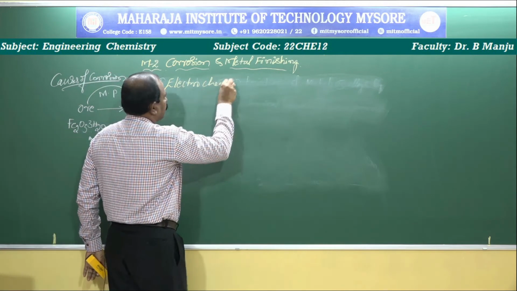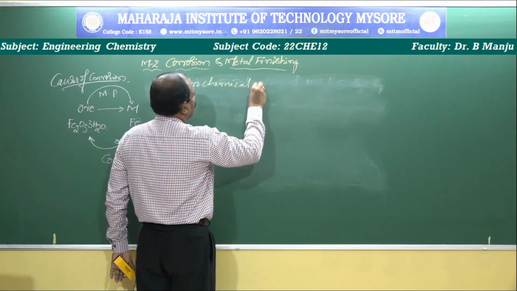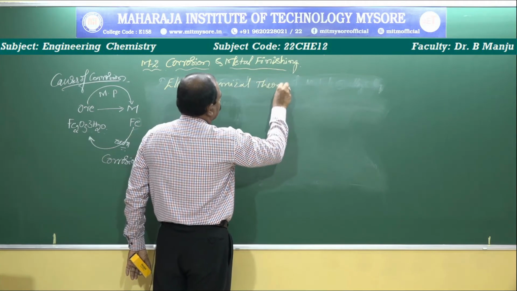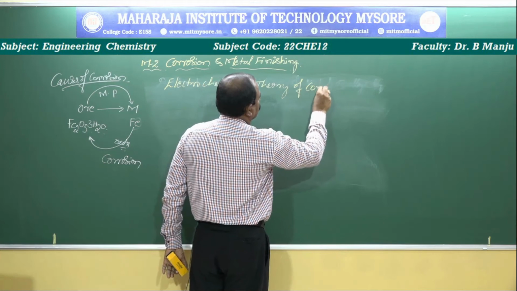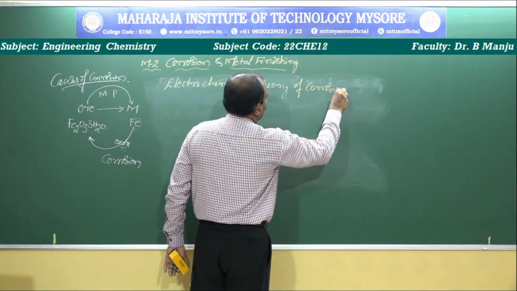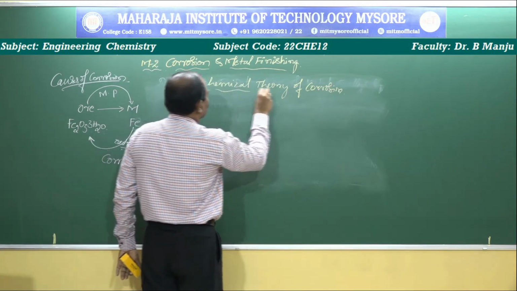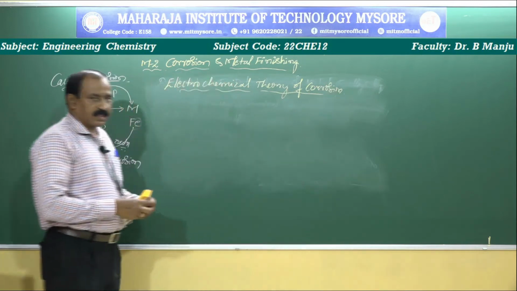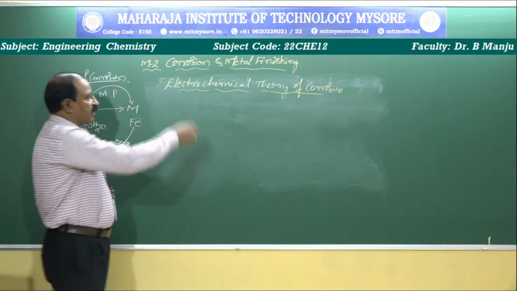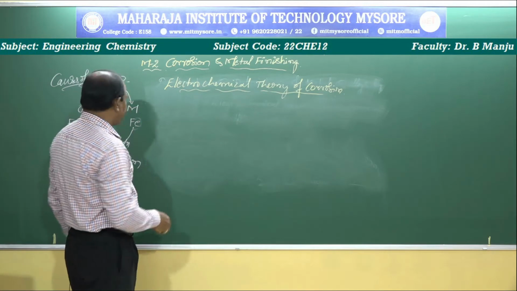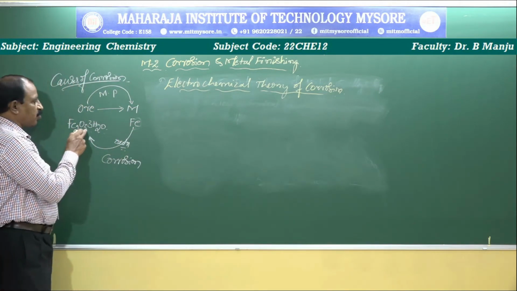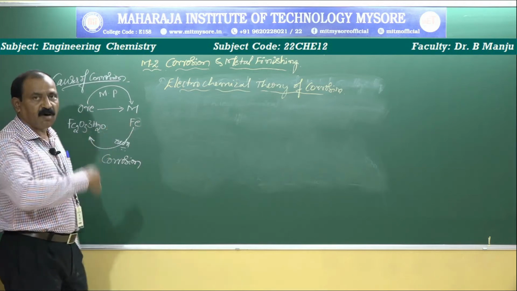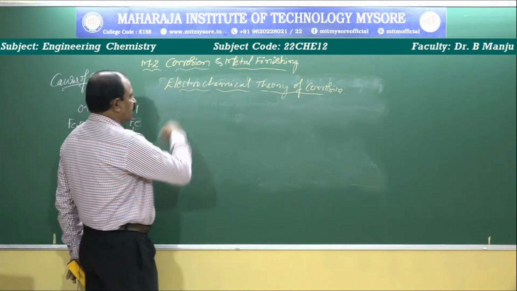In this case, the mechanism of corrosion is explained satisfactorily by the electrochemical theory. It explains how the pure metal is again converted into Fe2O3.3H2O by considering all possible conditions.